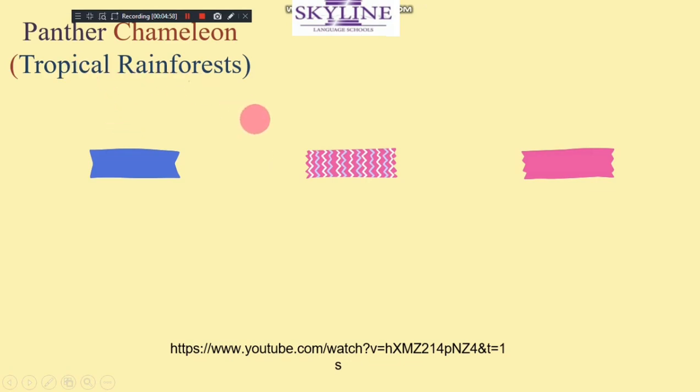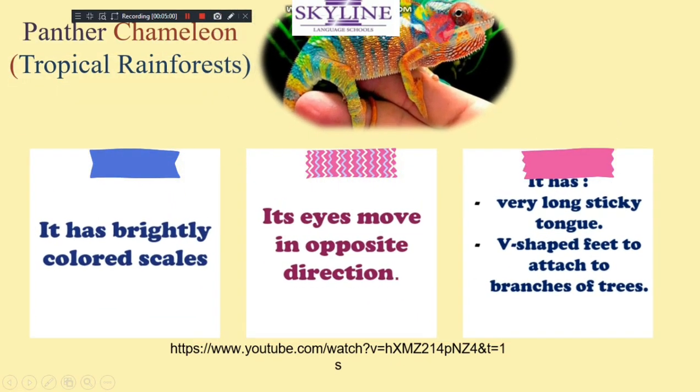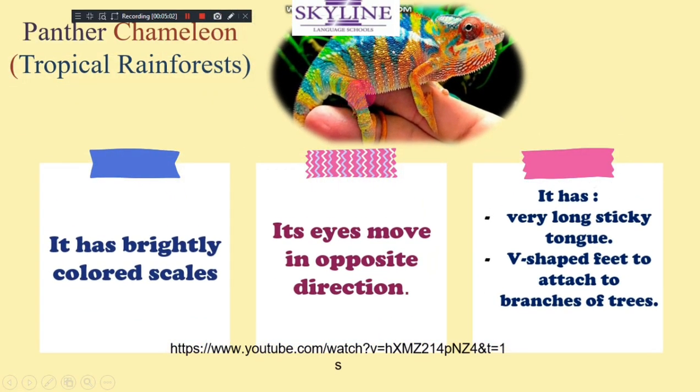Okay, we have another animal called the panther chameleon. It lives in rainforests. Its habitat is the rainforest. It has brightly colored scales. It can move its eyes in different directions, in opposite directions, and it has a very long sticky tongue and V-shaped feet.